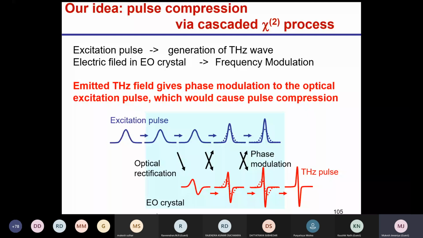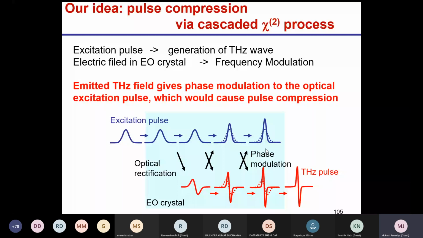So this optical pulse falls on this lithium niobate crystal. When it falls on the lithium niobate crystal, due to optical rectification, terahertz is generated. Inside, the generated terahertz gives phase modulation to this pulse, and then again terahertz is generated, and this cascading is happening inside. Cascading is happening, and this will give a very intense terahertz pulse.